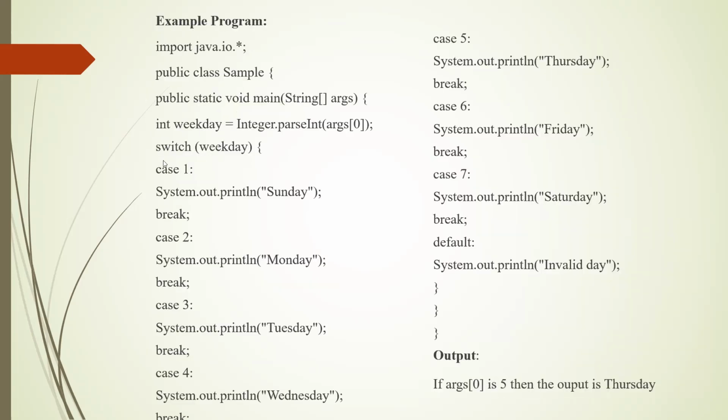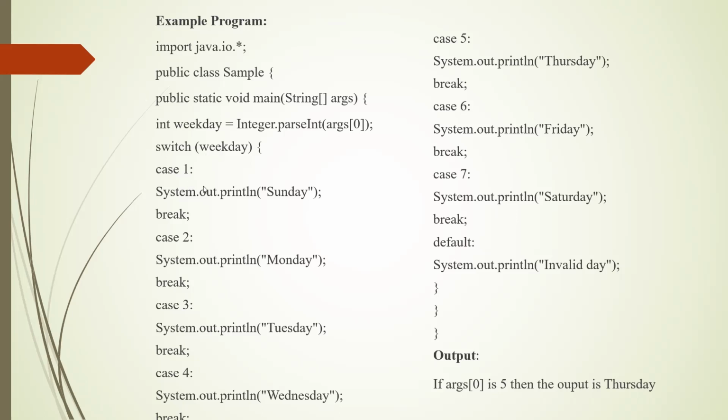Example program: here there is a variable called weekday. It accepts one integer value. The value passed will be converted to an integer using the Integer wrapper class. Suppose after conversion that value is 1, so the switch expression result is 1.